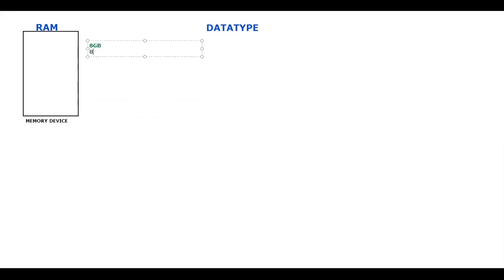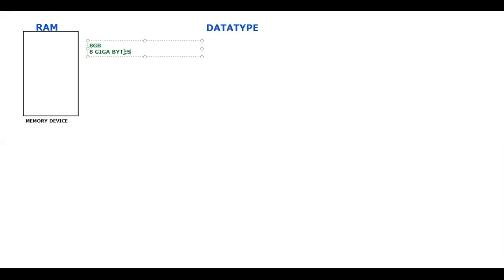I would like to consider it as 8 gigabytes. Somewhere you have heard this word called bytes. Can you recall from my previous classes? In my previous classes I have already spoken about this. The data which is present on the hard disk is called what? It is called a file. In the same way, the data which is present on the RAM is called what? Bytes. The data present on the microprocessor is called what? Register.